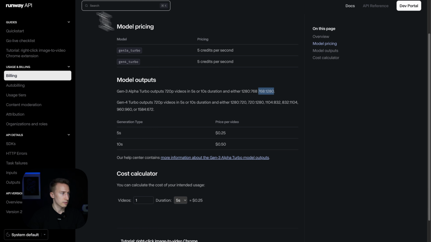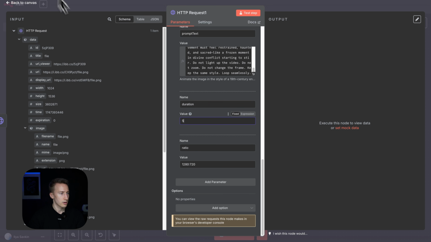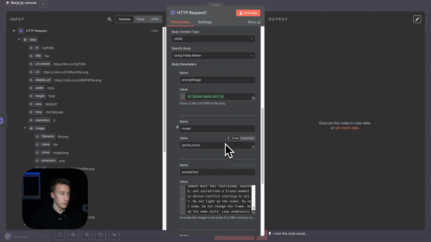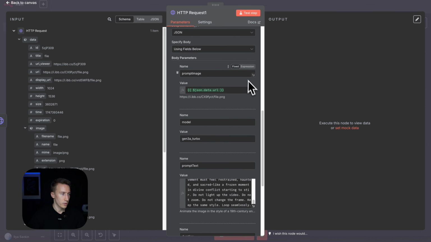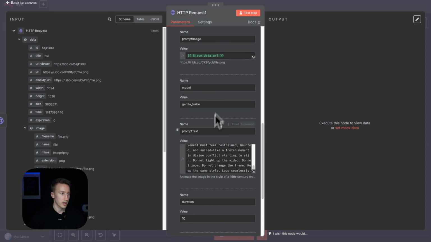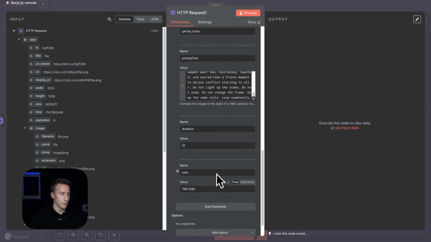So we copy that, go back to here. So duration, let's do 10 seconds so we get a bit longer video. Ratio, let's change the ratio to the one we just copied, and we should be actually good to go. So we got the model, we got the prompt image, we got the prompt text, we got the duration, we got the ratio.